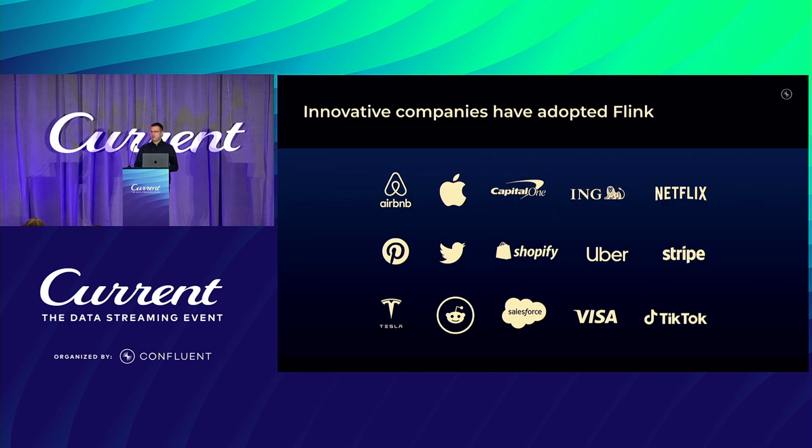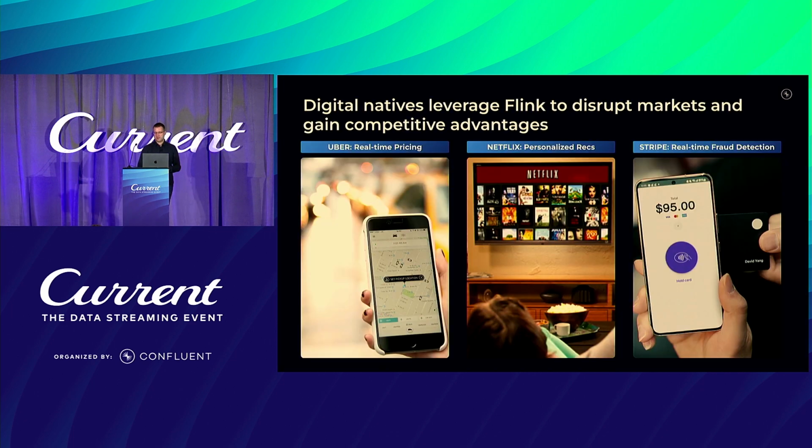And it's no wonder that by now Flink has been adopted by quite a few companies that use stream processing for their innovative products like Uber, Netflix, Stripe, and others. So what are the use cases? Well, digital natives use Flink, and also naturally combined with Kafka, to create rich real-time experiences for their end users to differentiate them from the competition, such as the ones you see here.